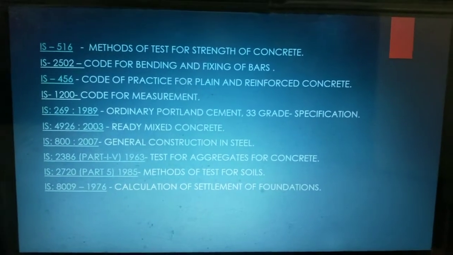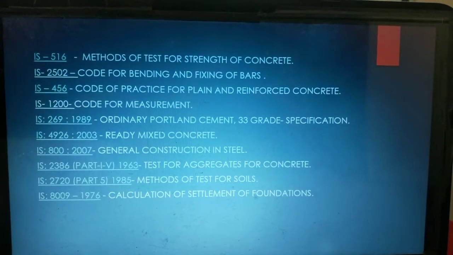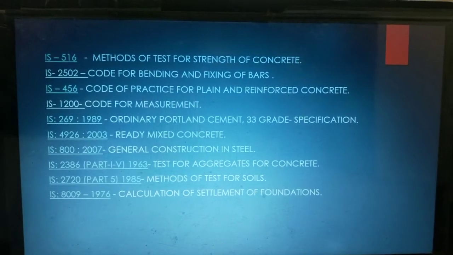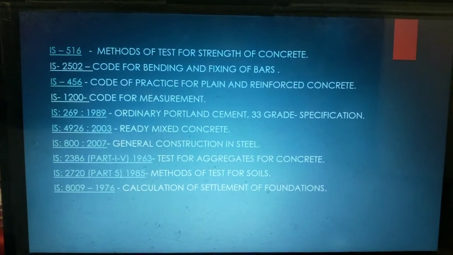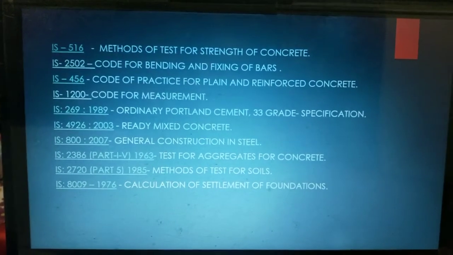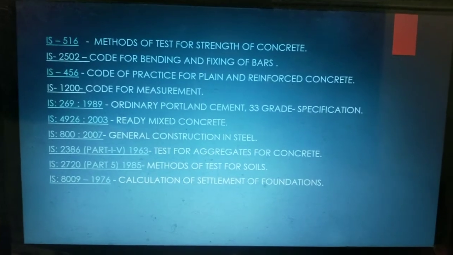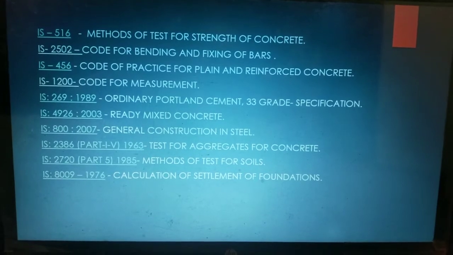Normally there are many IS codes for different types of works that are done in the construction activities, but here I have selected some important ones that are generally used in day-to-day work. First we are taking IS 516. This is the method of test for strength of concrete.